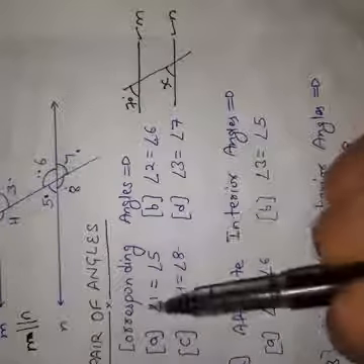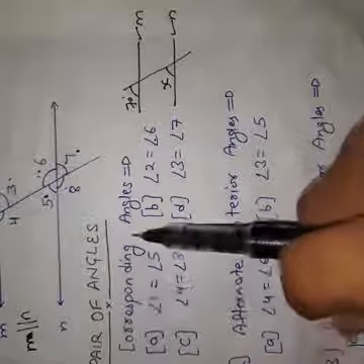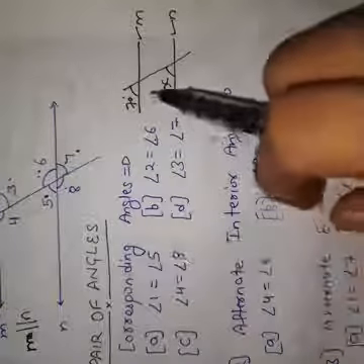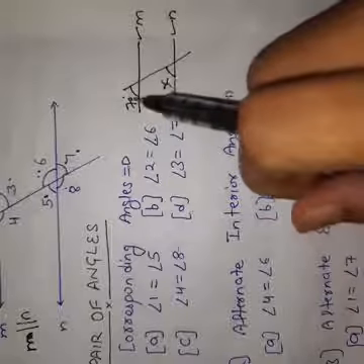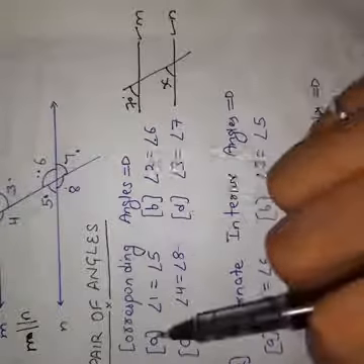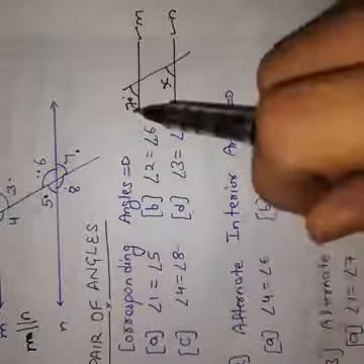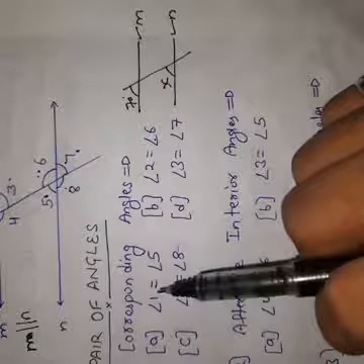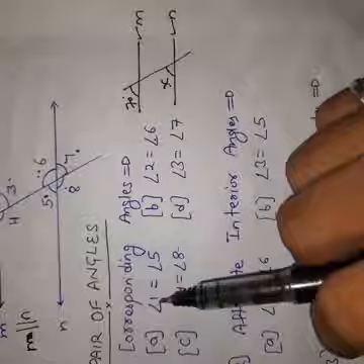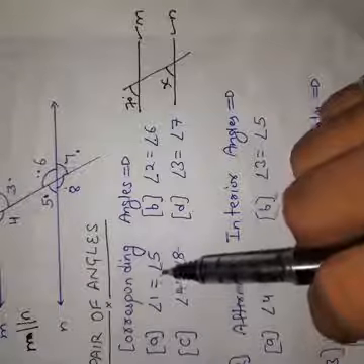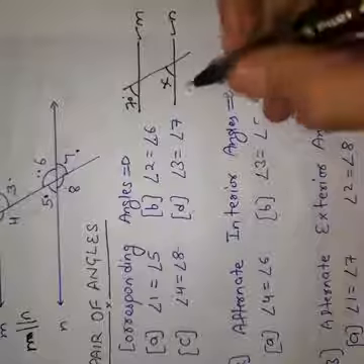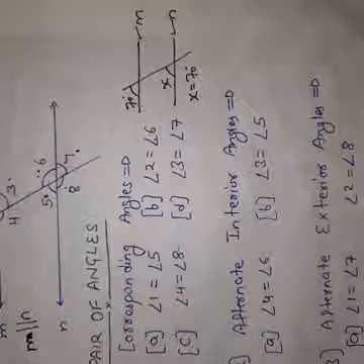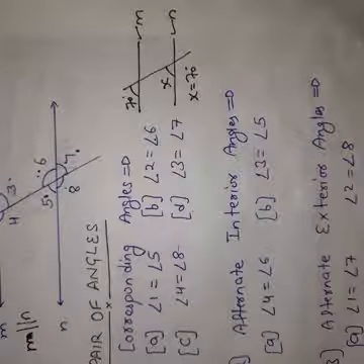We will use this corresponding angles property, because we know that angle x and angle 70 are actually angle 1 and angle 5. This is our angle 1, this is angle 5, and we know that this pair of angles is corresponding angles, and corresponding angle pairs are always equal to each other. So the value of x is also 70 degrees. In this way we will use this property in our exercise.